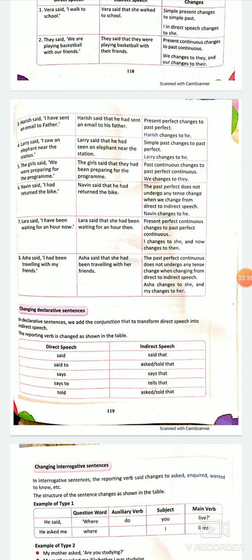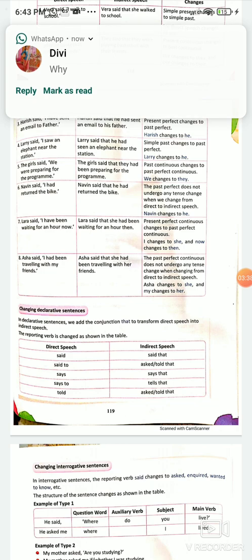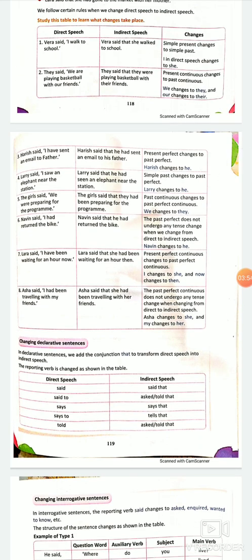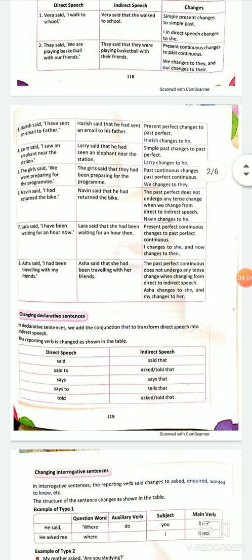Coming to the third one, Harish said, I have sent an email to father. Have, sent. Have means present perfect. Sent is the third form of the verb. Present perfect changes to past perfect. And in past perfect, had is used with the third form. Harish said that he had sent an email to his father. So present perfect changes to past perfect.